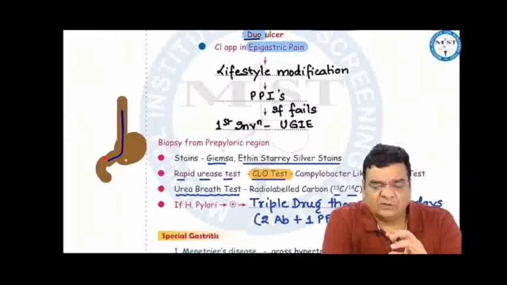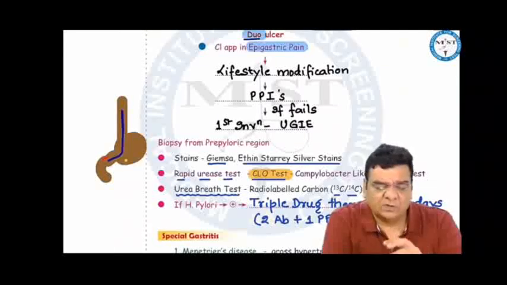If you don't find anything in the lower esophagus on endoscopy, but you find an ulcer in the stomach, ulcers can become malignant, so you take a biopsy from the stomach ulcer to rule out cancer. Also, stomach ulcers are associated with the bacteria H. pylori, which live in the antrum of the stomach, so you take a biopsy from the antrum region to rule out H. pylori.